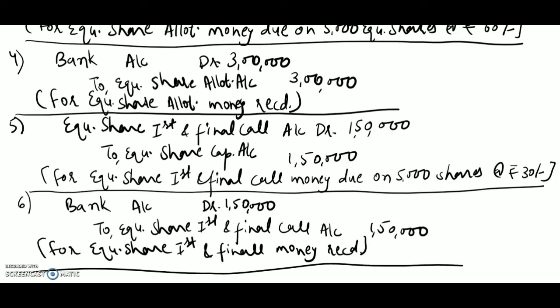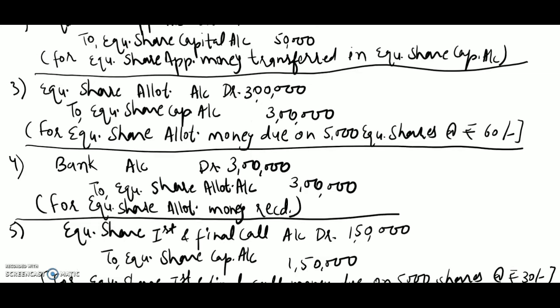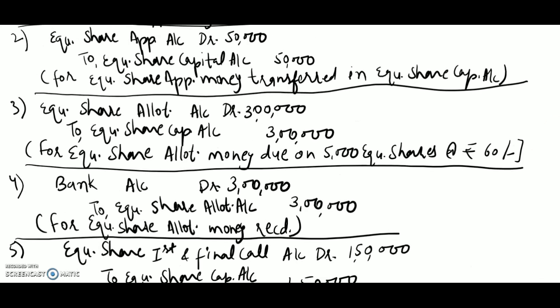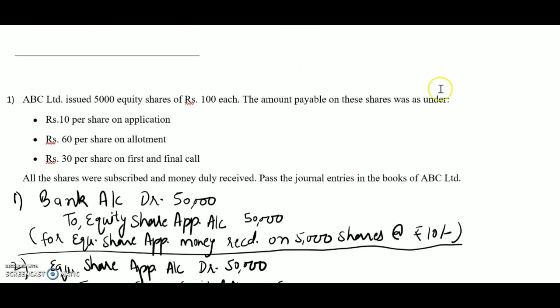So these are the transactions for this example, and for starting this question we will write these transactions in journalized format: date, particulars, LF, amount, debit and credit. And we will write in starting of this question journal entries in the books of ABC Company Limited, because we have written these transactions in ABC Limited. Then we will write a format of journalizing: date, particulars, LF, amount, debit and credit.